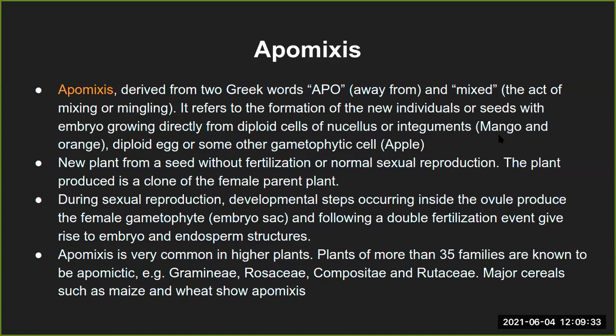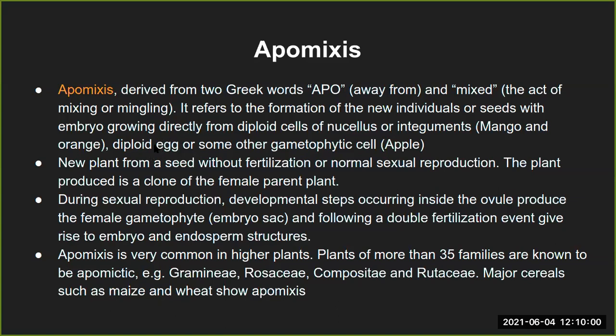Again, with respect to mango and oranges, this can happen when the diploid egg or some other gametophytic cell is involved, then the example there is apple. So if the fruit is getting developed from the diploid cells of the nucellus or the integuments, the examples are mango and orange, and that same thing which is developed from the egg cell.